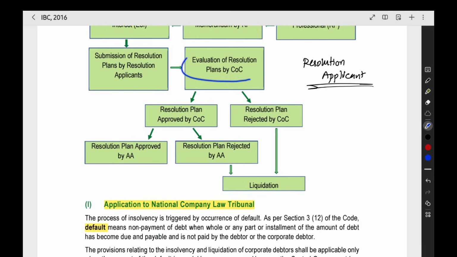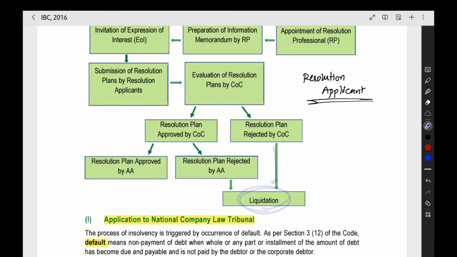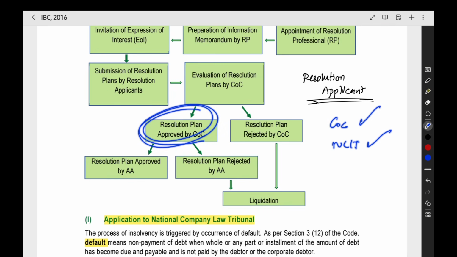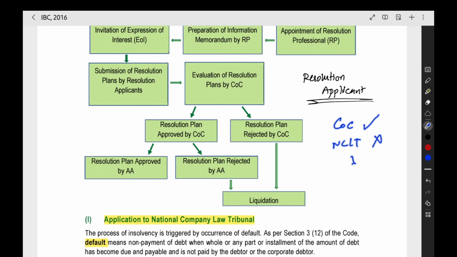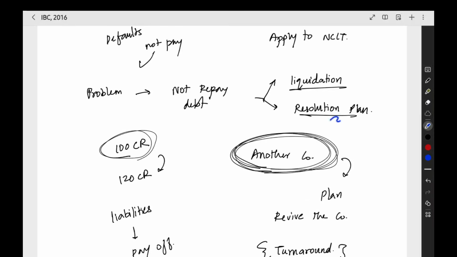Or the committee of creditors itself rejects all the resolution plans, not even one plan is proper, then directly the company will go into liquidation. The resolution plan is given before the committee of creditors. If they approve, it will go to NCLT. If NCLT also says okay, it will be implemented. If the committee of creditors says okay but NCLT does not, it will go into liquidation. Directly, if the committee of creditors itself rejects, then also the company will go into liquidation. We tried the resolution plan route, but it did not work out, so we went into liquidation.